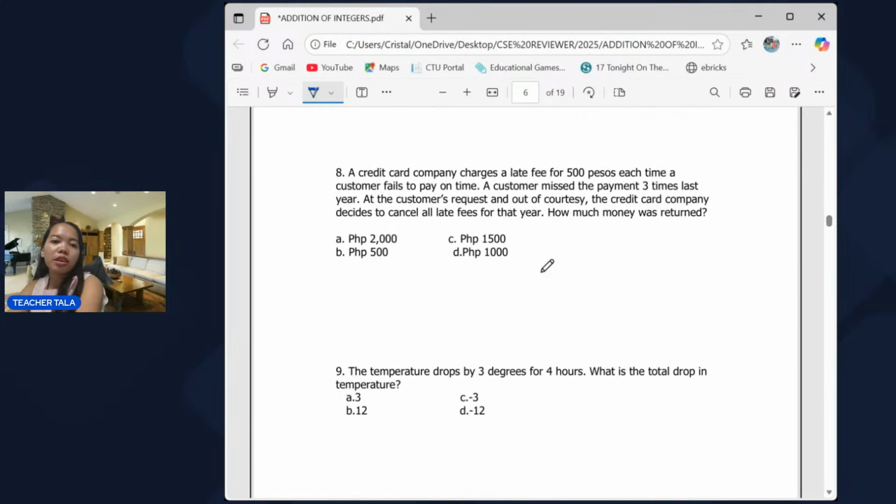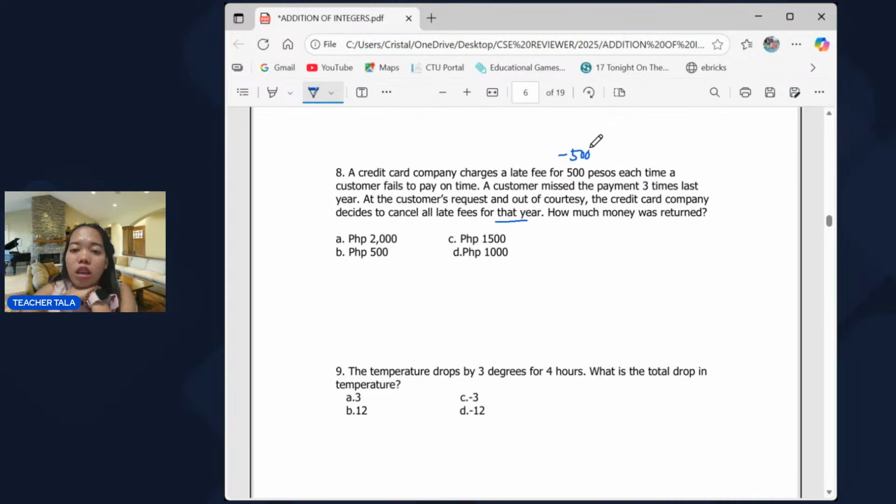Next, number 8. A credit card company charges a late fee of 500 pesos each time a customer fails to pay on time. So, may negative 500, no, na utang or na nababayaran ang customer. A customer missed the payment 3 times last year. At the customer's request and out of courtesy, the credit card company decides to cancel all late fees for that year. Okay?